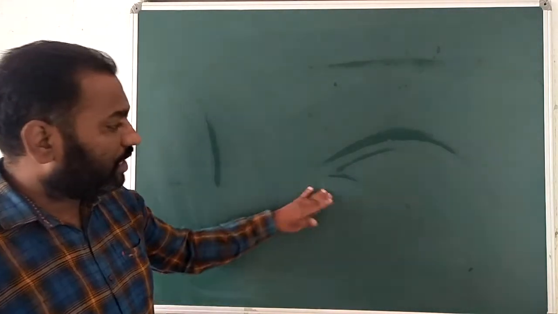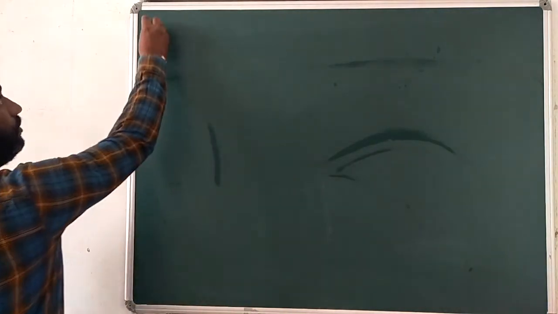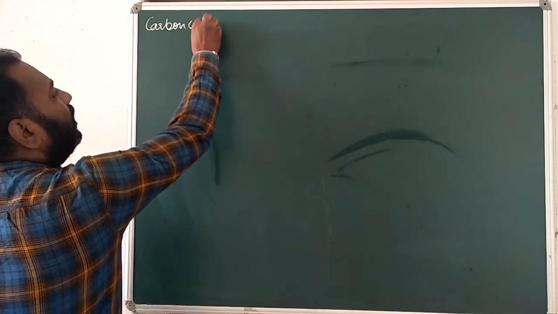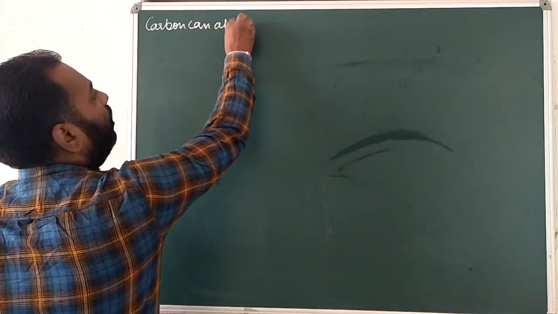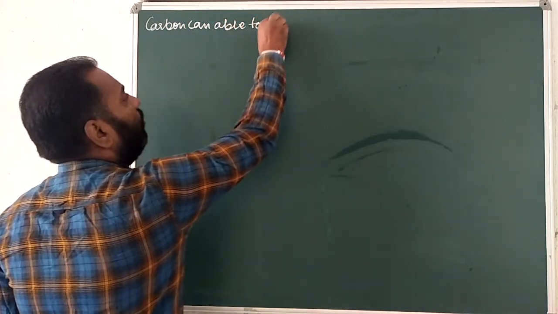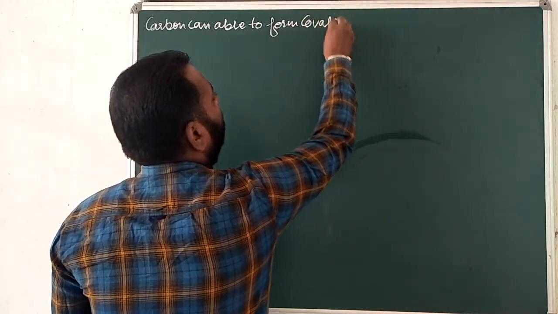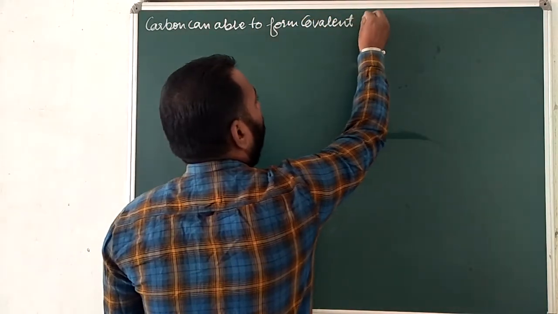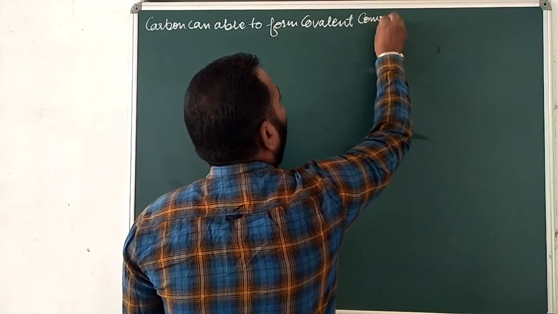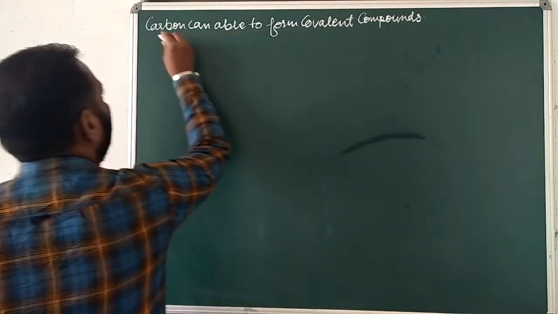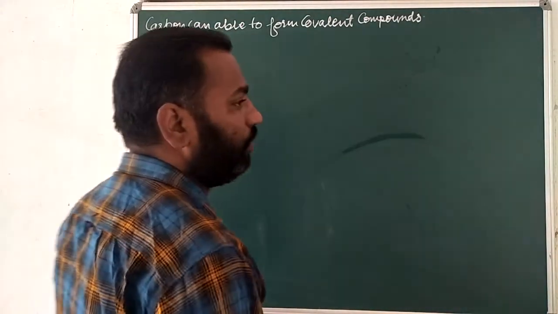Okay, how covalent bonds are formed. Carbon is able to form covalent compounds.